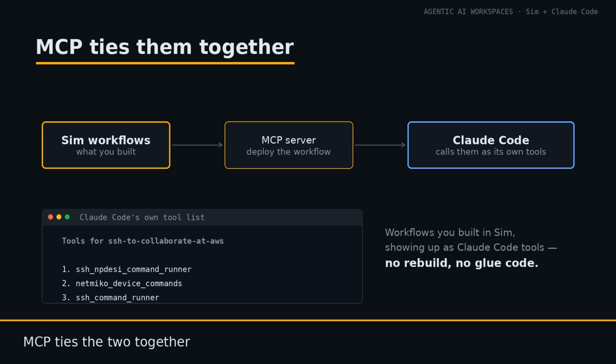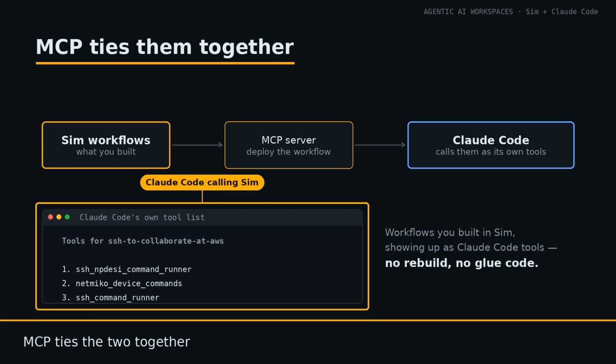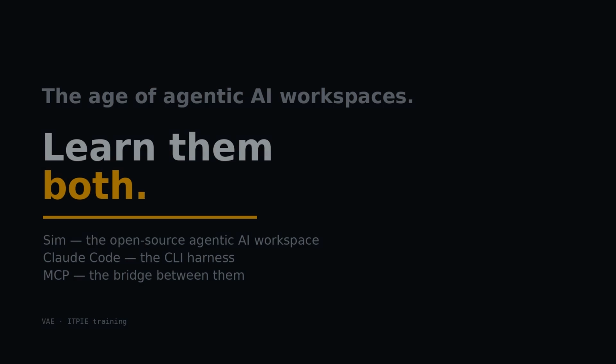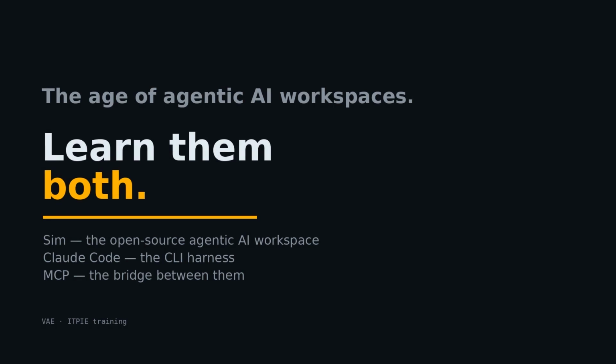Deploy your Sim workflows as an MCP server, connect that to Claude Code, and the workflows appear in Claude Code's own tool list alongside everything else. Command runners, device tooling, whatever you built. That is Claude Code calling Sim workflows directly. So we are in the age of agentic AI workspaces, and Sim is committed to building the best open source one available. Is it the single tool you should use for agentic AI? No. Claude Code and its CLI harness is very powerful, and you should learn that as well. Learn them both.